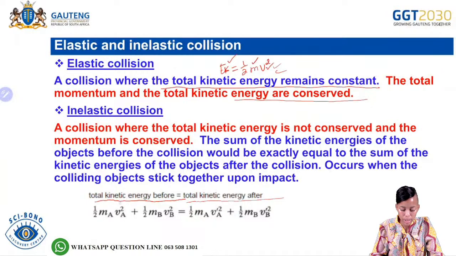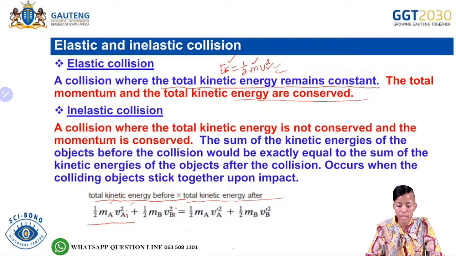So the total kinetic energy from object A, so this is our object A, before, would mean we have an initial velocity of object A and of object B. So the initial total is equal to the total kinetic energy after a collision.